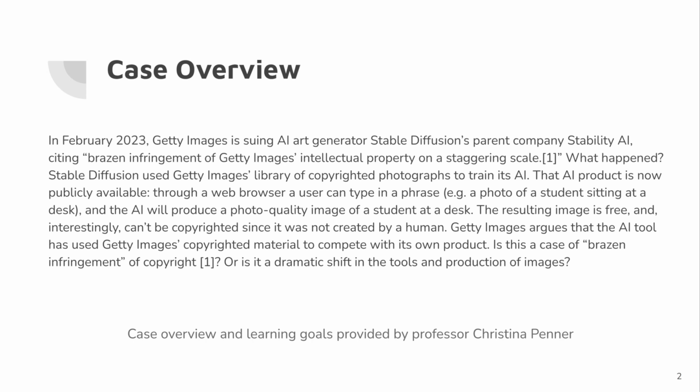Through a web browser, a user can type in a phrase, for example, a photo of a student sitting at a desk, and the AI will produce a photo quality image of a student at a desk. The resulting image is free, and interestingly can't be copyrighted since it was not created by a human.